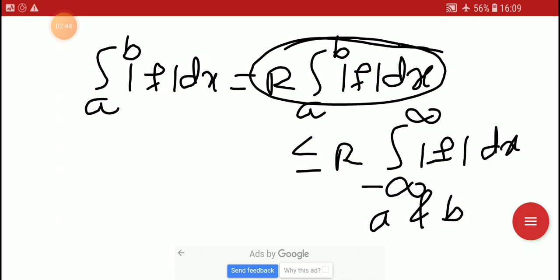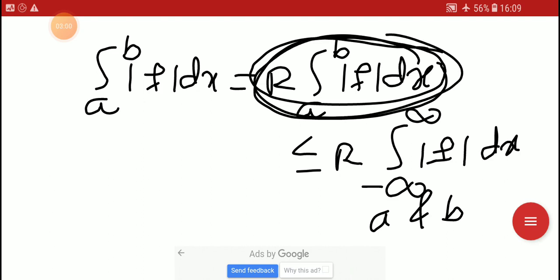The integral on the left is up to a to b, whereas on the right the left end is extended up to minus infinity and the right end to plus infinity. This is true for every a and b.